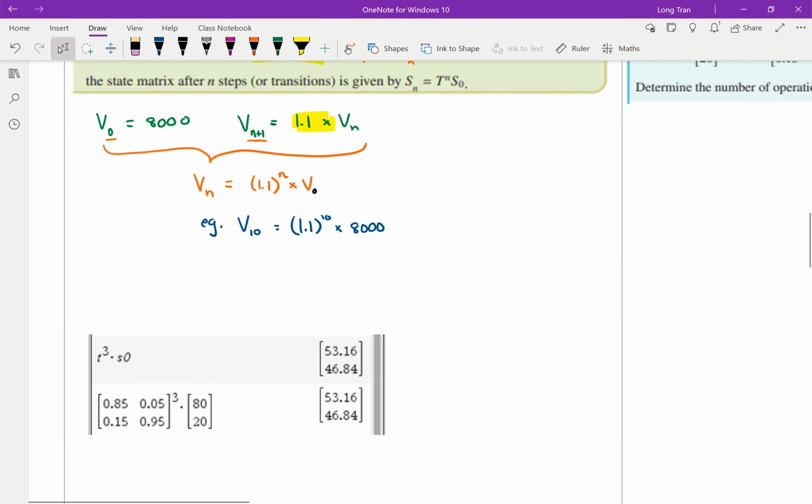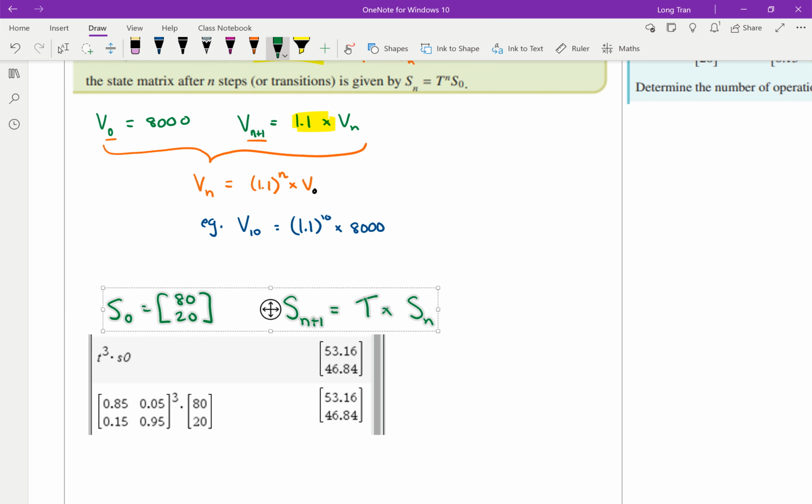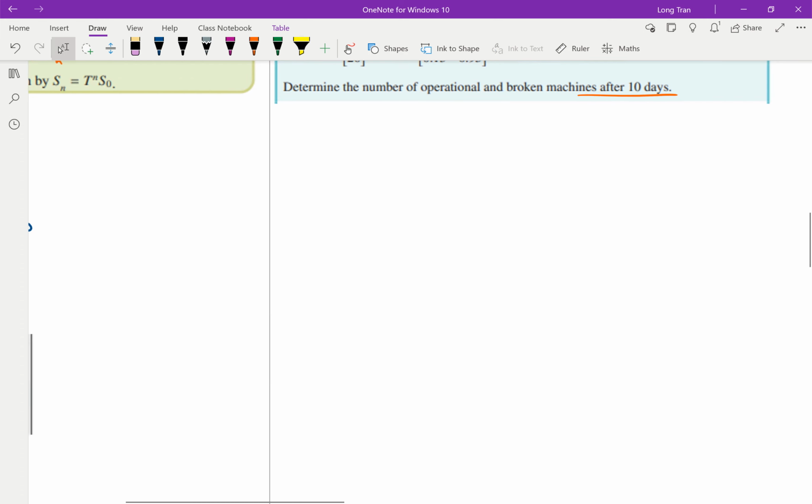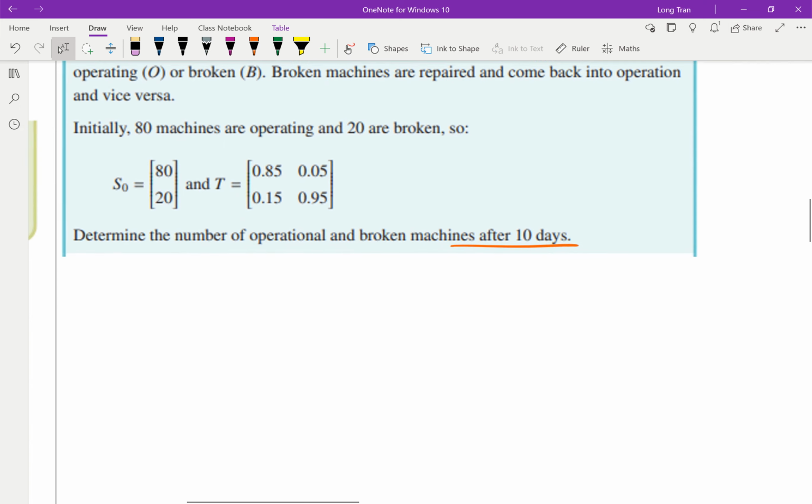So here I'm going to write again just so that you can see. S0 was equal to 80-20. And we know that the rule was S(n+1) is equal to the transition matrix multiplied to Sn. So this is our transition rule, and we're already seeing that there had to be a shorter way of doing this, right? So here we go. I'm just going to illustrate the point again, and hopefully you see what I'm trying to show you here. We're going to do the same thing again.